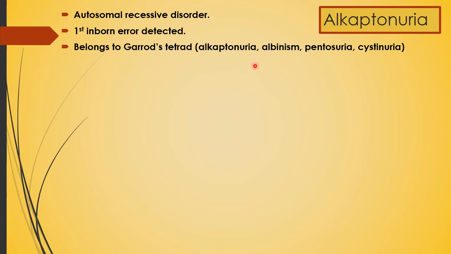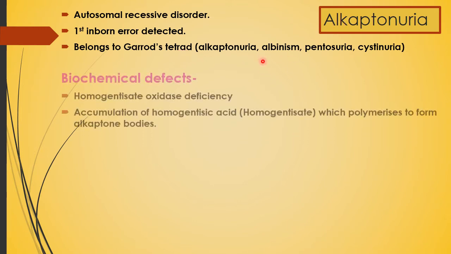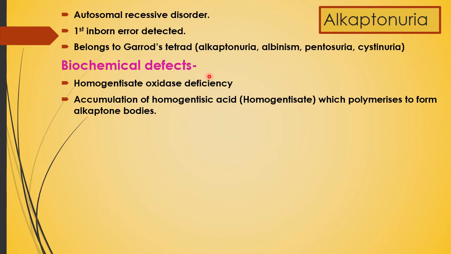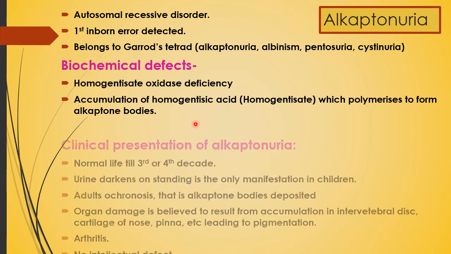So it is one of those diseases. And the biochemical defect is homogentisate oxidase deficiency. Because of homogentisate oxidase deficiency, there is accumulation of homogentisic acid which polymerizes to form alkaptone bodies.